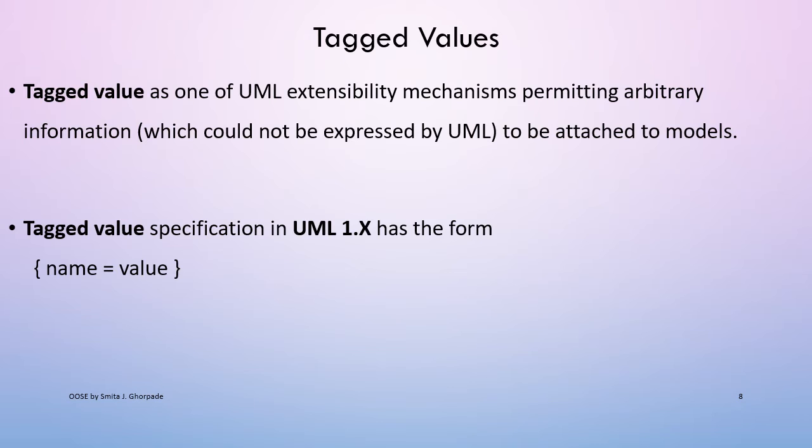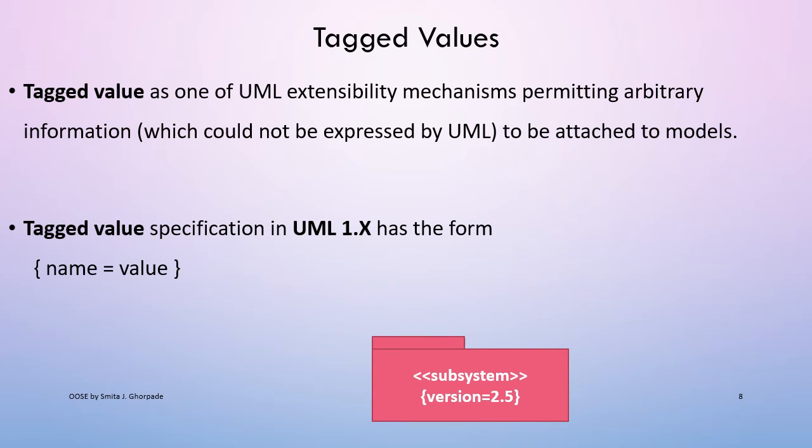Tagged value specification is generated in UML 1.x and has the form name equals value. See an example here. This is one of the subsystems, and the recent version for this subsystem is version equals 2.5. So the tagged name is version and its fixed value is 2.5.